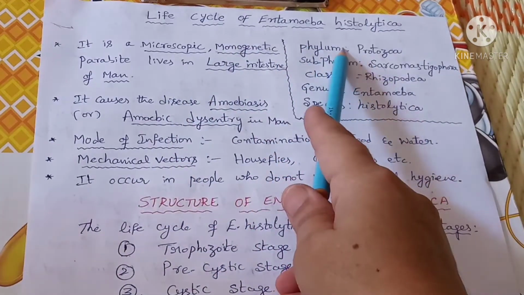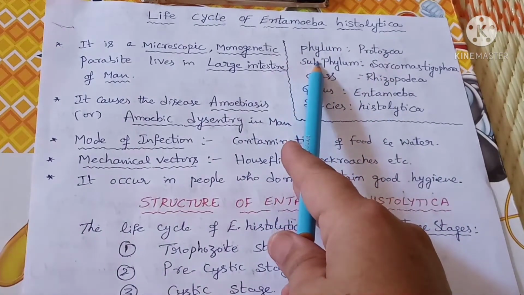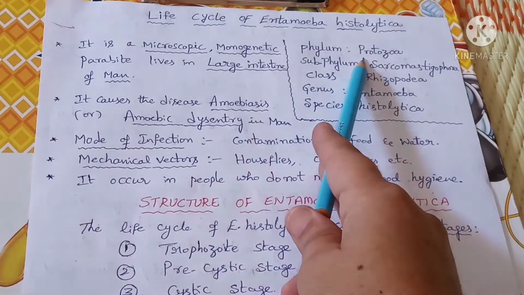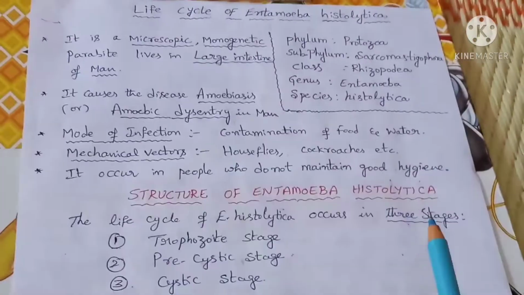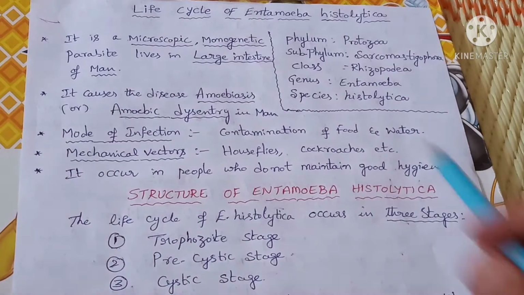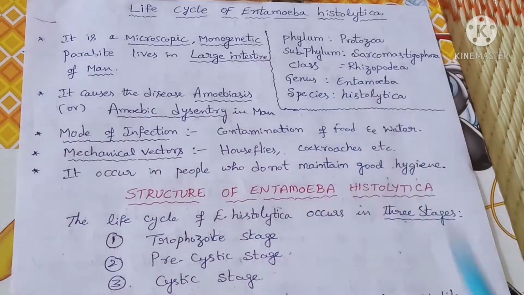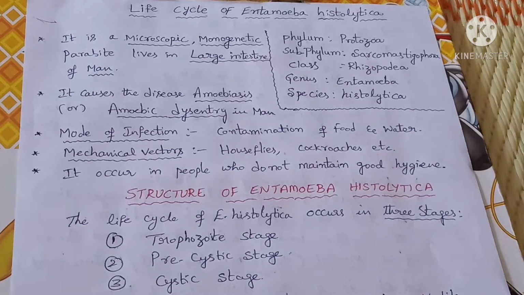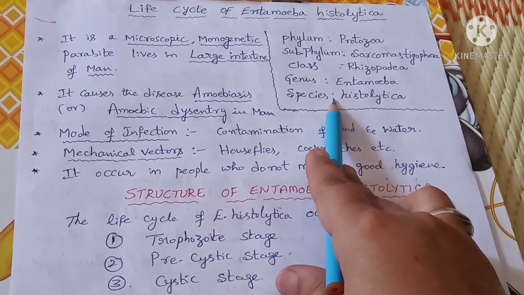Today in this session I am going to explain to you about the life cycle of the Entamoeba histolytica. The classification of this Entamoeba histolytica: it belongs to the phylum Protozoa. Protozoa is the first phylum in the Invertebrata. Proto means first, zoa means first formed animals. It belongs to the subphylum Sarcomastigophora, one of the subphyla in the phylum Protozoa, class Rhizopoda, genus Entamoeba, species histolytica. So this is the classification of the Entamoeba histolytica.